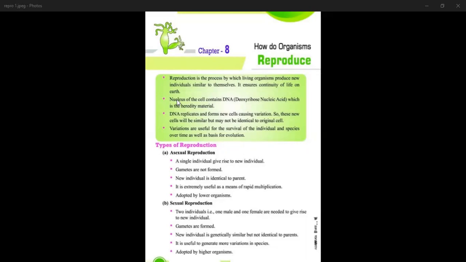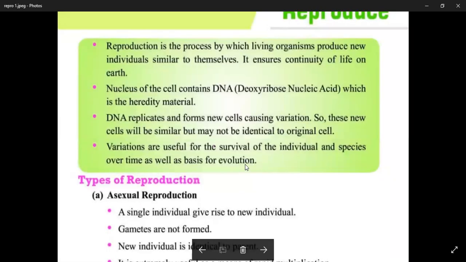So variation is useful for the survival of the individual and species over time, as well as the basis for evolution. Variation also helps the organism adjust to the changing environment. So reproduction is the process of producing offspring of its own kind. Now here are the types of reproduction. There are two types of reproduction: asexual reproduction and sexual reproduction.